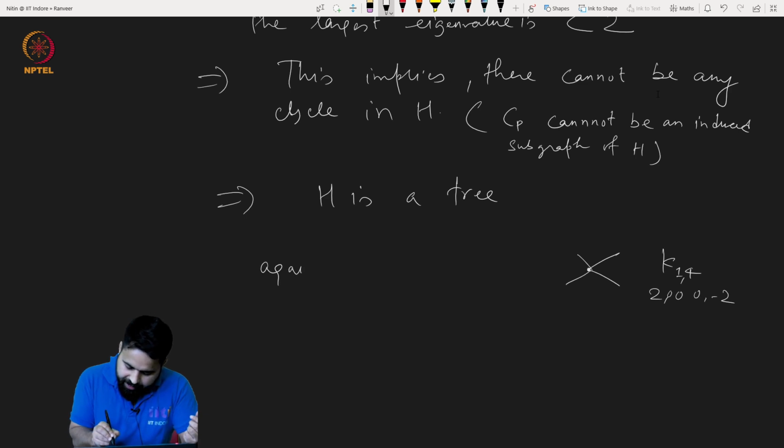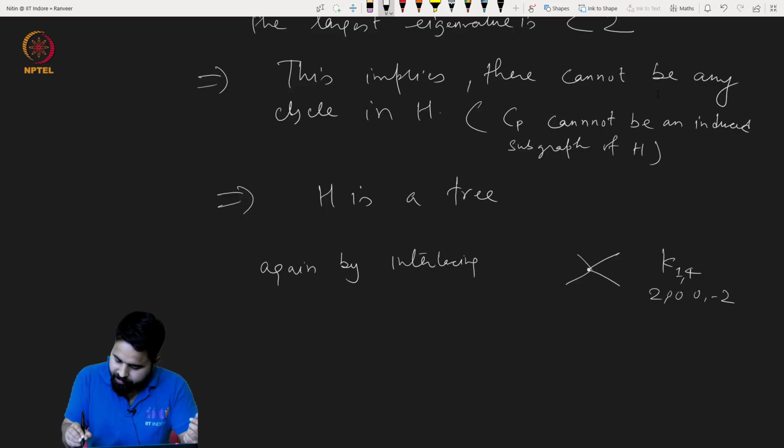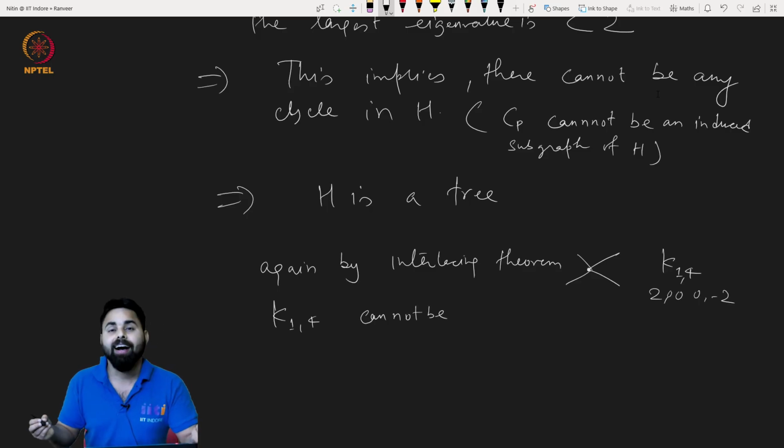So by the interlacing theorem, K_{1,4} cannot be an induced subgraph.